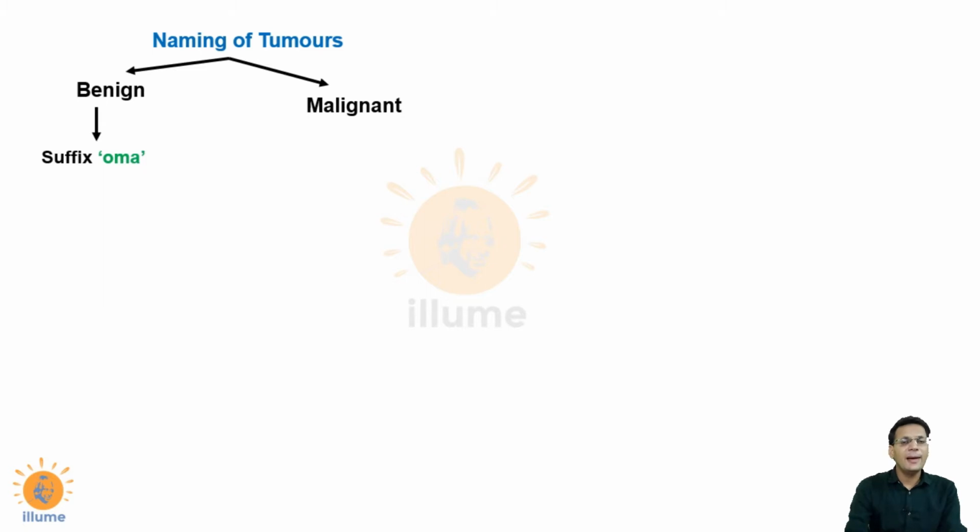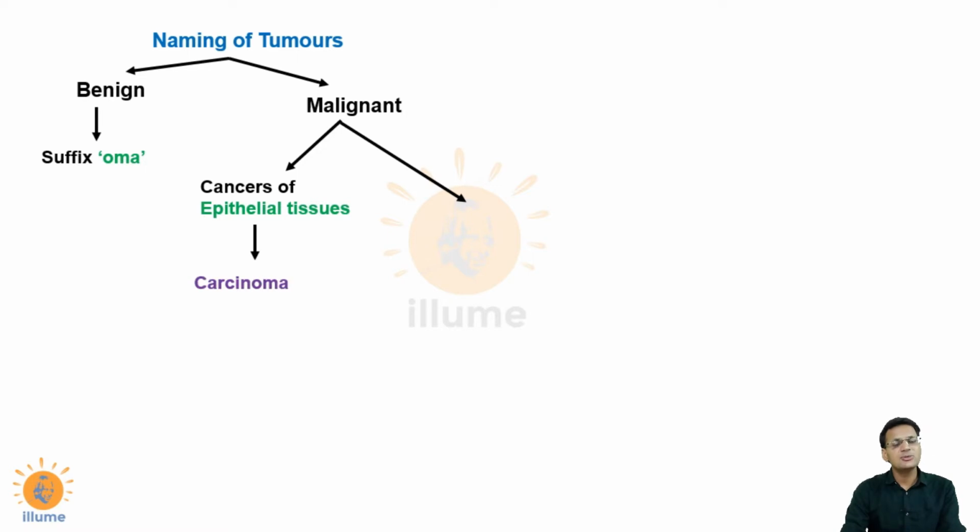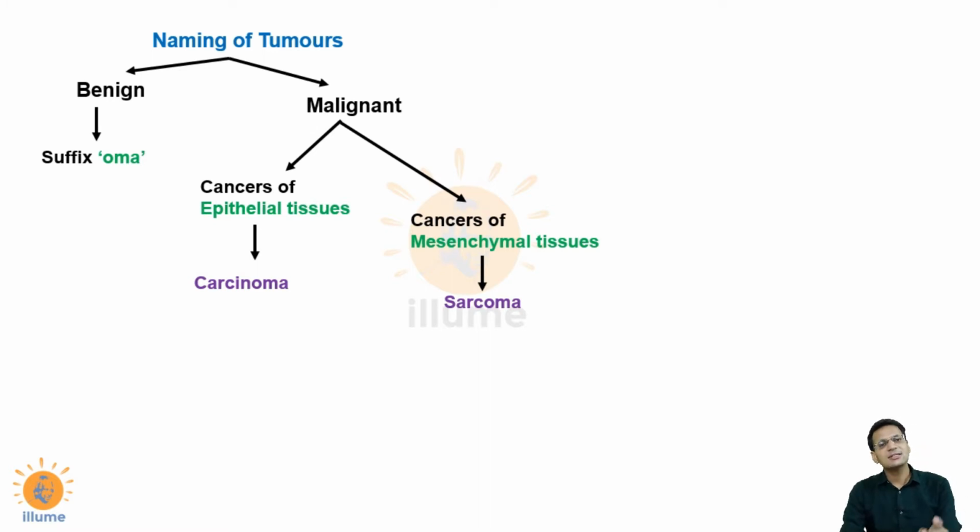Now coming over to malignant tumors, which are also called cancers. Naming of cancers depends on the tissue from which they have originated. If they have originated from epithelial tissue, then the suffix used is carcinoma. So all carcinomas are cancers of the epithelial tissues. Similarly, if the cancers belong to the mesenchymal tissues, then they are called sarcomas. So malignant tumors are named with two suffixes: carcinoma for cancers of epithelial tissue, and sarcoma for cancers of mesenchymal tissues.